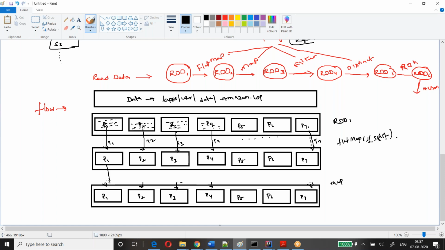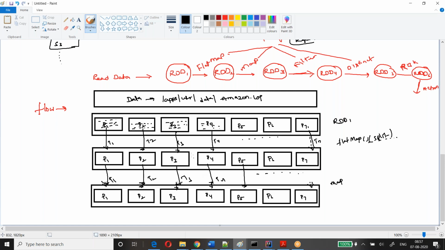Then the same will happen here also. Same will happen here also. Map transformation will be applied. These are all tasks. Task 1, task 2, task 3, task 4, and so on.